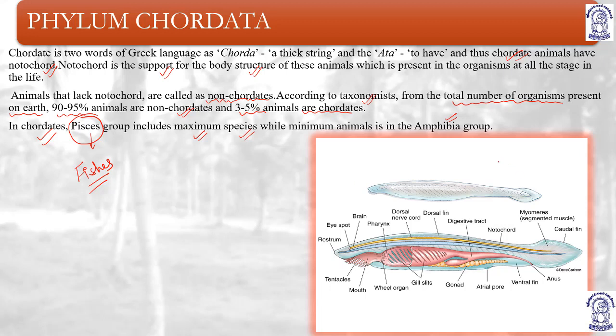There is a body plan given in this diagram showing how the chordates differ from the hemichordata and how they are close to vertebrata. You can see the chordates have a dorsal nerve cord. This nerve cord is running through the whole body along the longitudinal axis. They have notochord in all the stages of life. Then they have caudal fin. There are two types of fin, the pelvic fin and the caudal fin. These caudal fins at the back help in the change of direction.